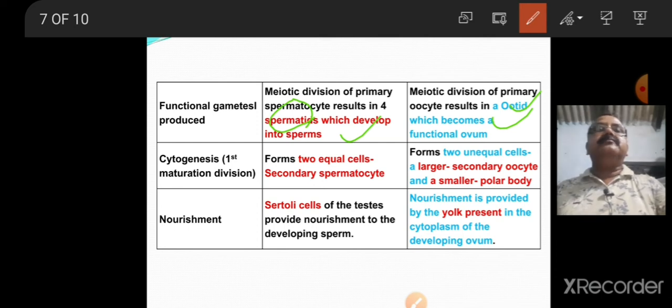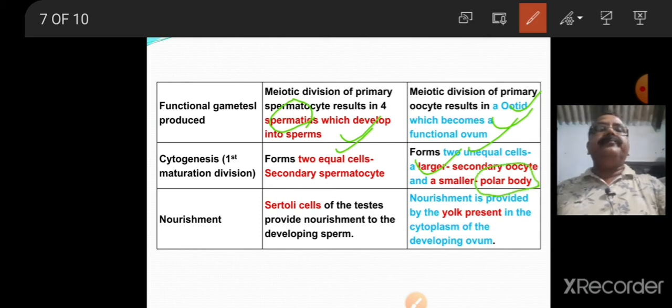Cytogenesis in the process of gametogenesis. During spermatogenesis, on the approach of cytogenesis, 2 equal cells, that is secondary spermatocytes, are produced, whereas in case of oogenesis, during cytogenesis 2 unequal cells are produced. The larger one is known as oocyte and the smaller one is called the polar body.